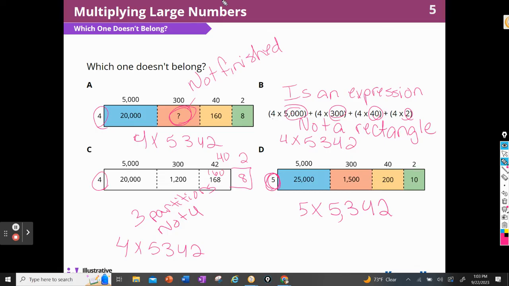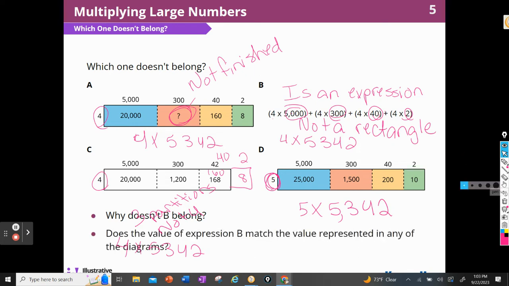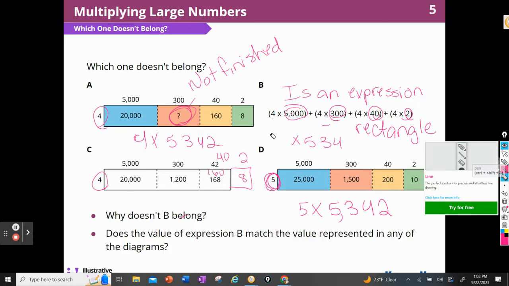Awesome. All right, let's see if they have some questions for us to answer. Why does B not belong? Well, we already said it's an expression, not a rectangle. Does the value of B, expression B, match the value represented in any of the other diagrams? Let me erase some of this so we can see what it says. Sorry about that. Let me rewrite that.